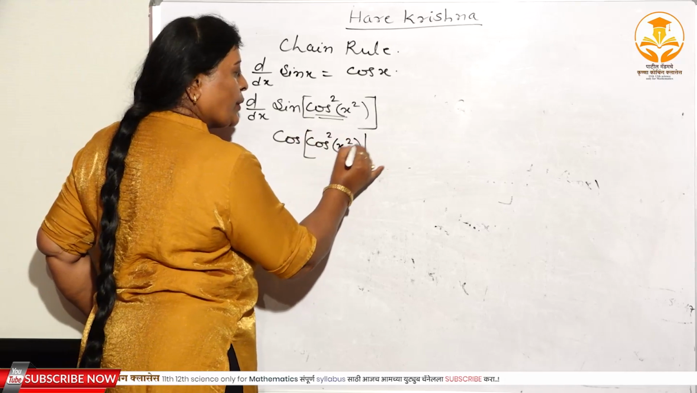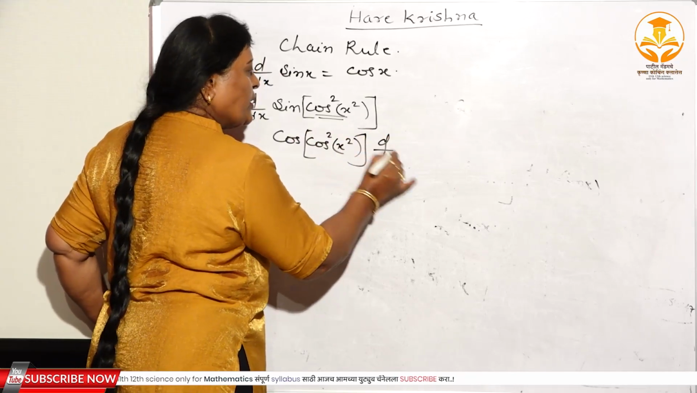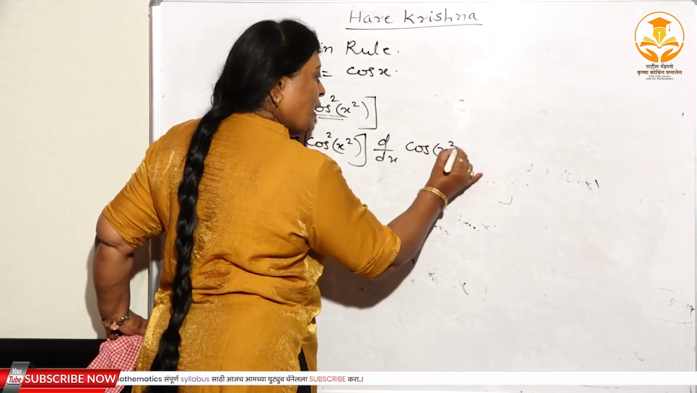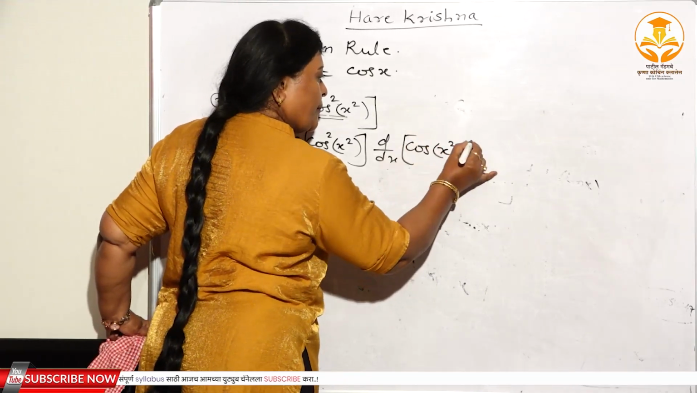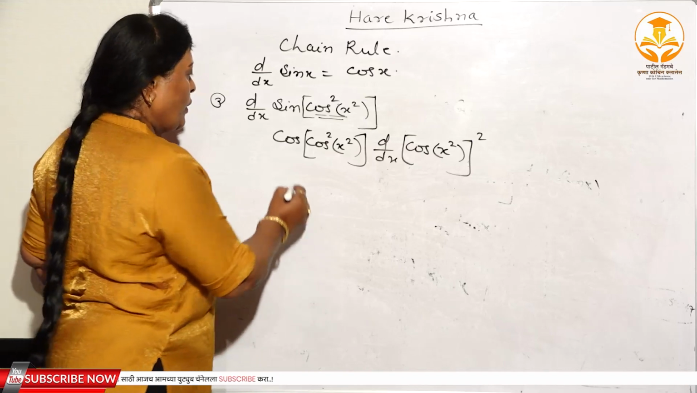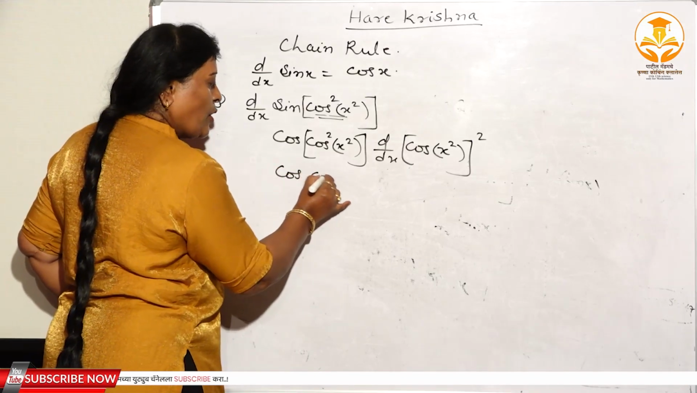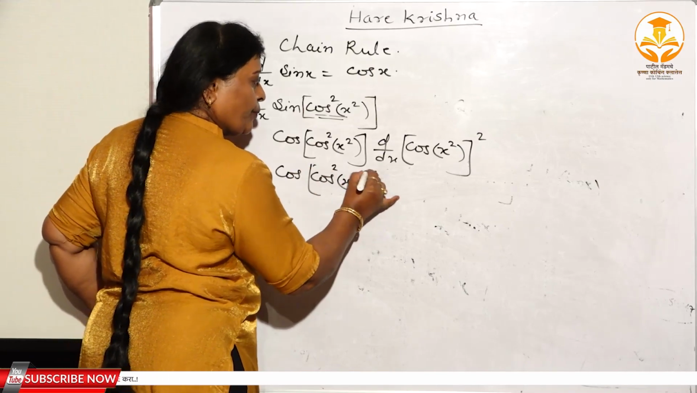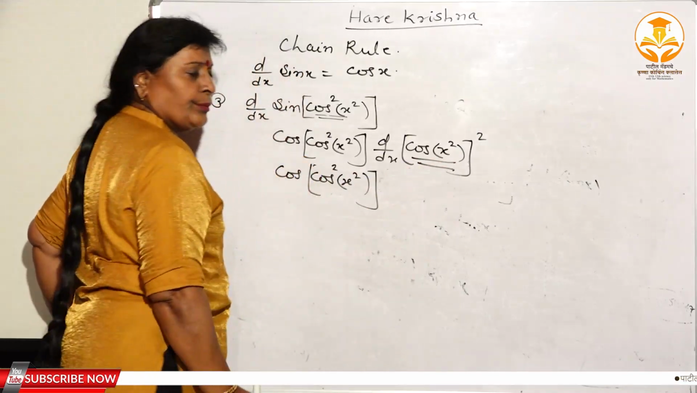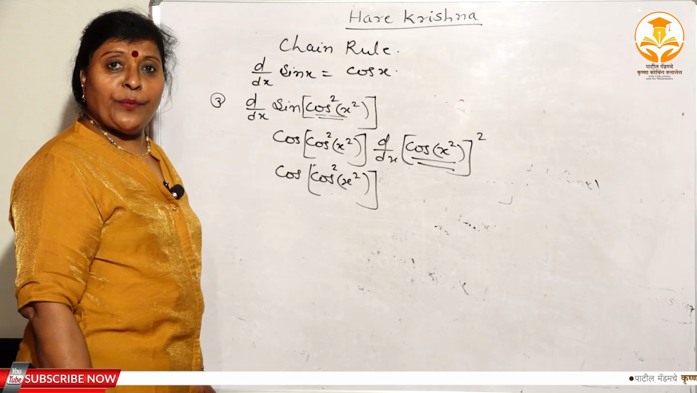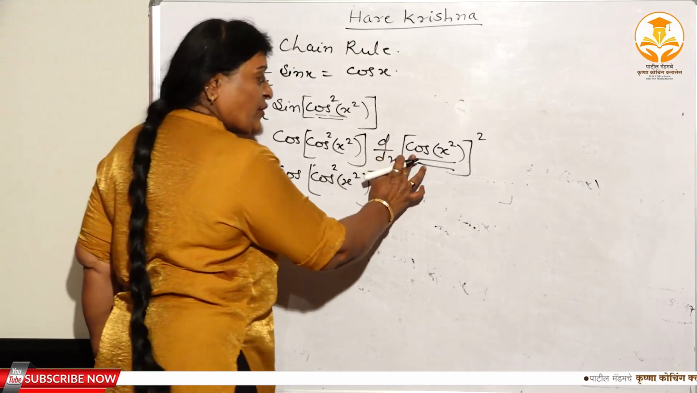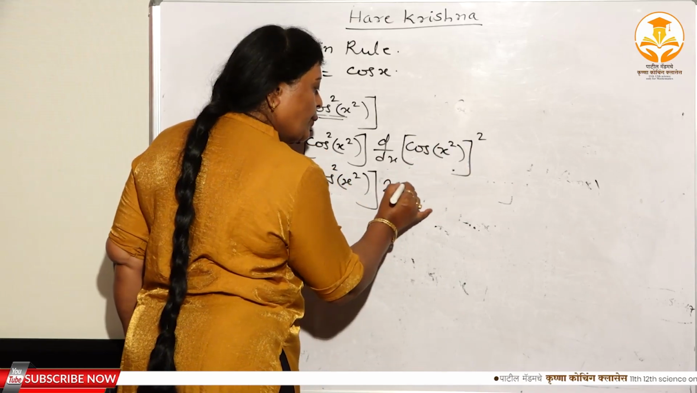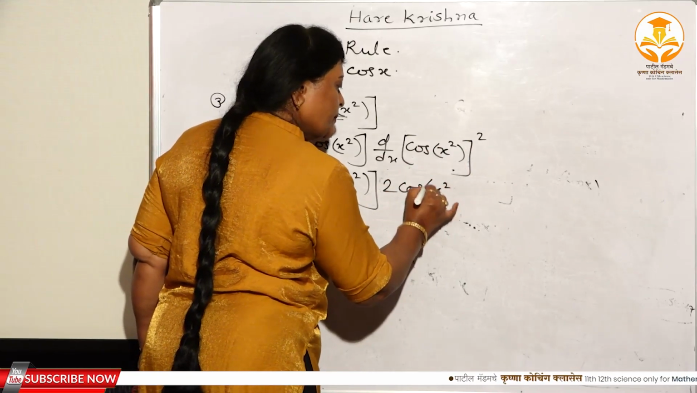Again, here you have to consider d dx of what is u? Cos square x square. But this you can write as cos x square whole square. See, you can write it like this. Now again, cos of cos square x square. Here again you have to substitute u. See, again you have to use the power formula, x to the power n. The derivative of u square, here you keep u as it is. The derivative of u square is 2u, means 2 cos x square.